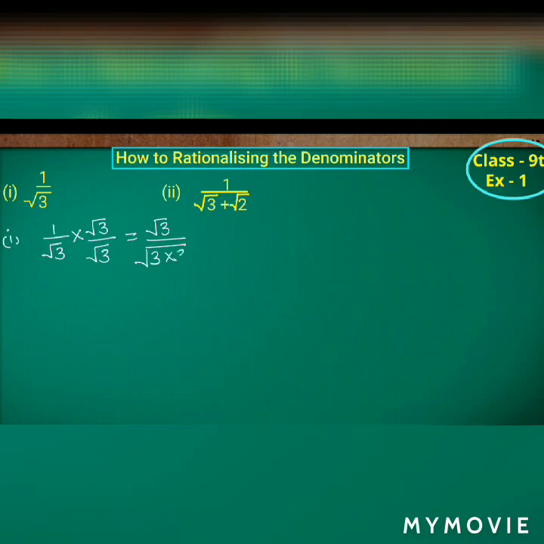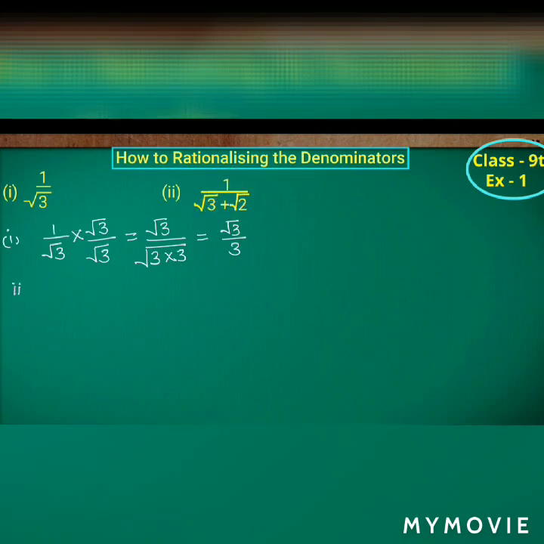So root 3 whole square, the square root and square will get cancelled, we will get 3, isn't it? So which is giving root 3 by 3. If you observe here, the denominator is becoming 3, so we no longer have the irrational number in the denominator, it has turned into a rational number, isn't it? This is how we have to rationalize the given numbers, that is in the form of numerator by denominator.